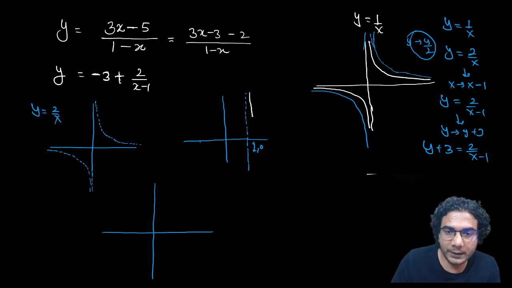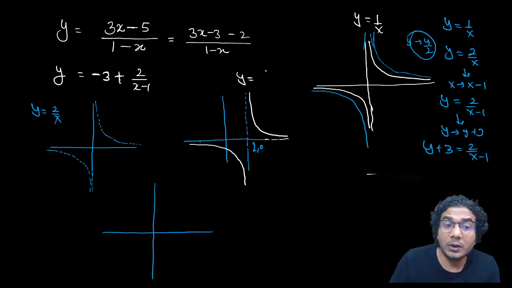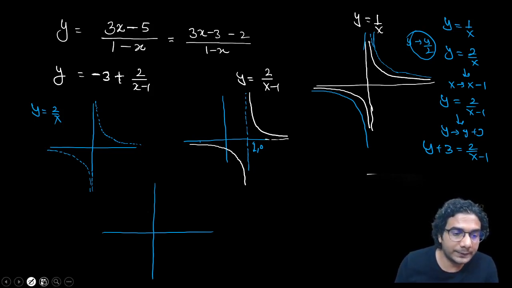So this part will be like this only, and this part will be like this only. Okay, so this is y is equal to 2 upon x minus 1. Finally, you need to replace y by y plus 3. So the whole graph will go down by 3 units.